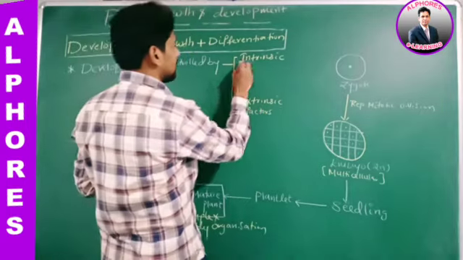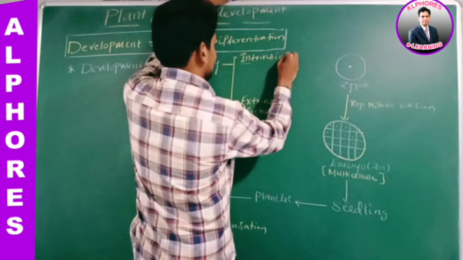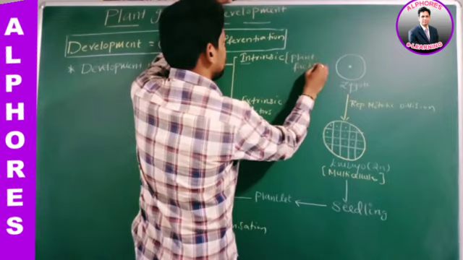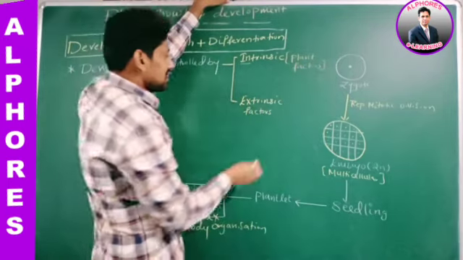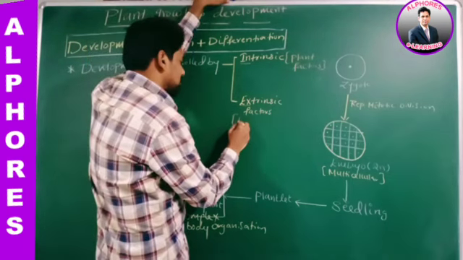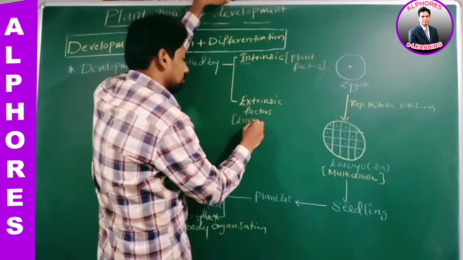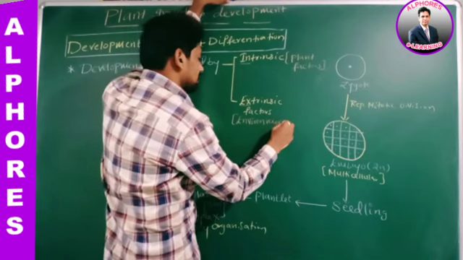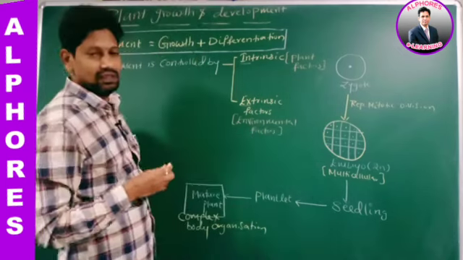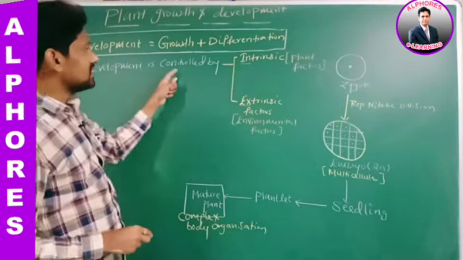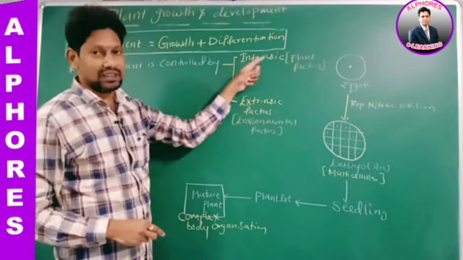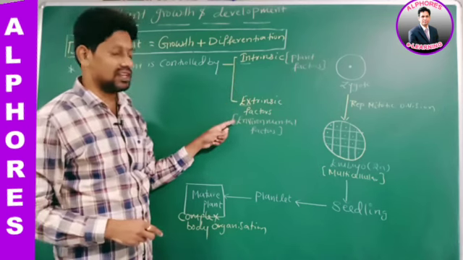Intrinsic factors are inside, therefore these are plant factors. Whereas extrinsic factors, do they belong to the plant? No. Extrinsic factors means environmental factors. Therefore, development is controlled by both intrinsic factors, plant factors, and extrinsic factors, that is environmental factors.